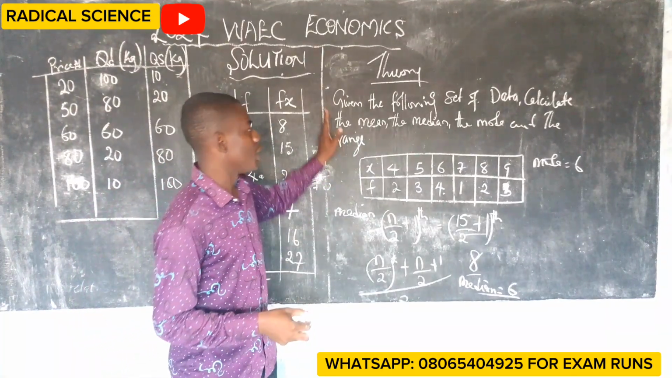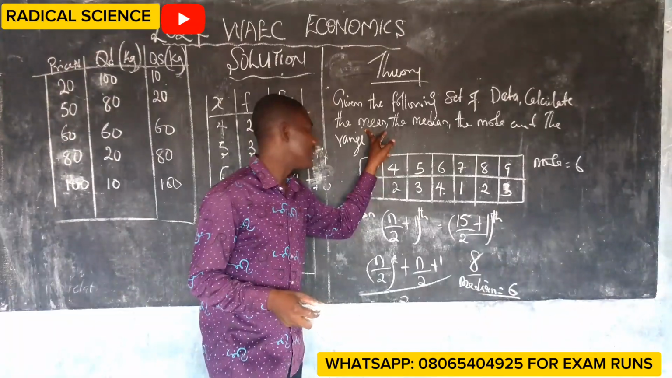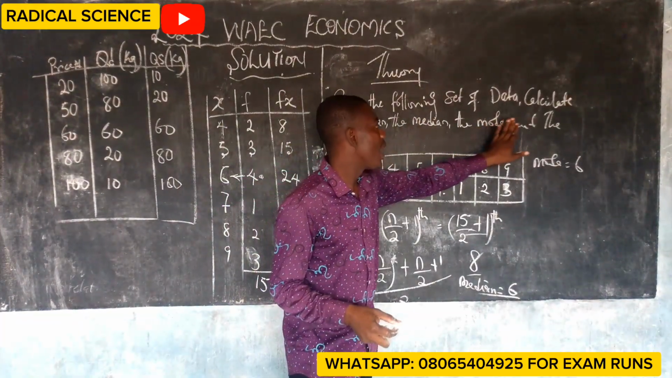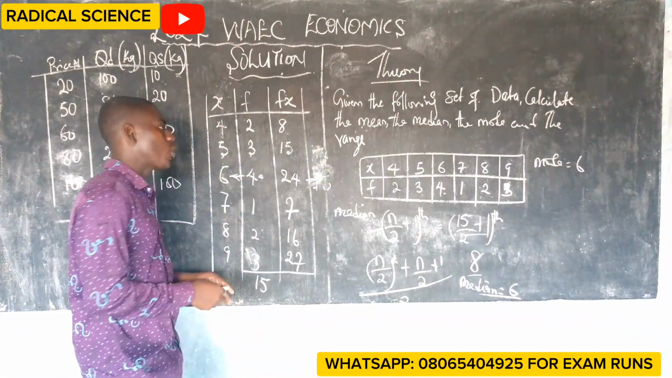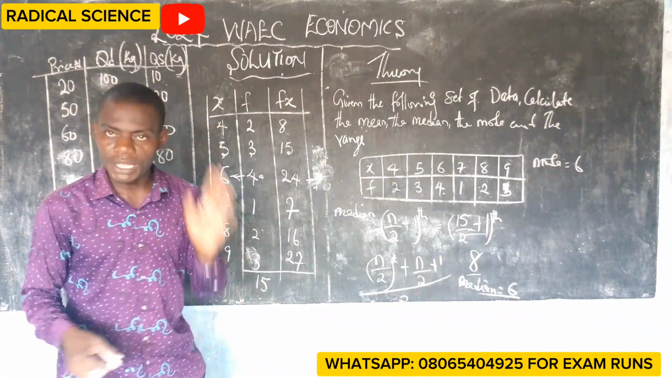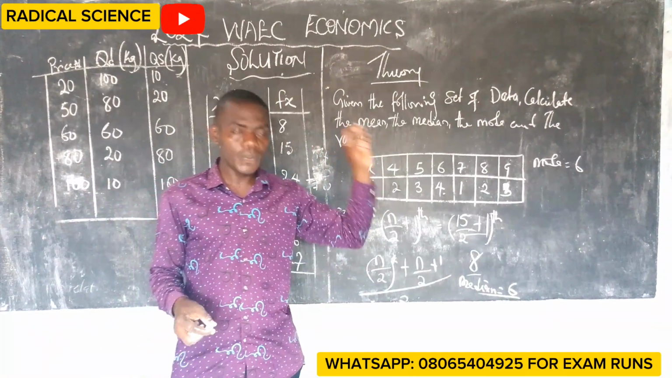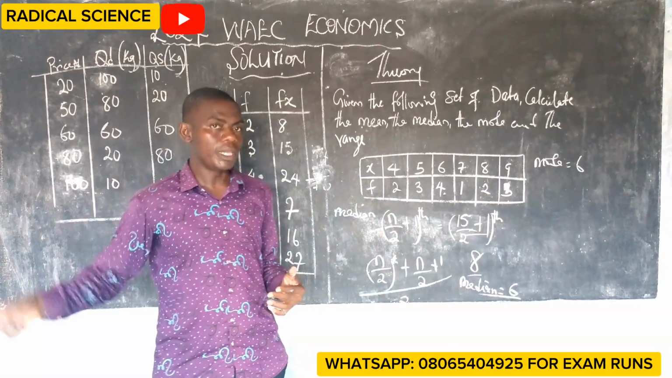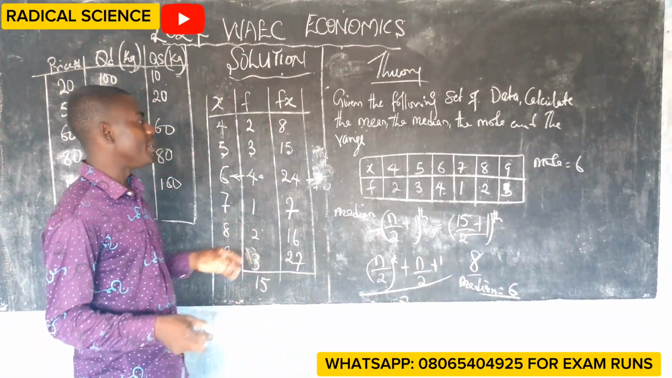And finally, in number one, we have calculated the mean, the median, the mode, and the last one is the range. We are going to calculate the range. Please let me define range. Range is defined as the difference between the maximum number and the minimum number. You get me? The maximum number and the minimum number.